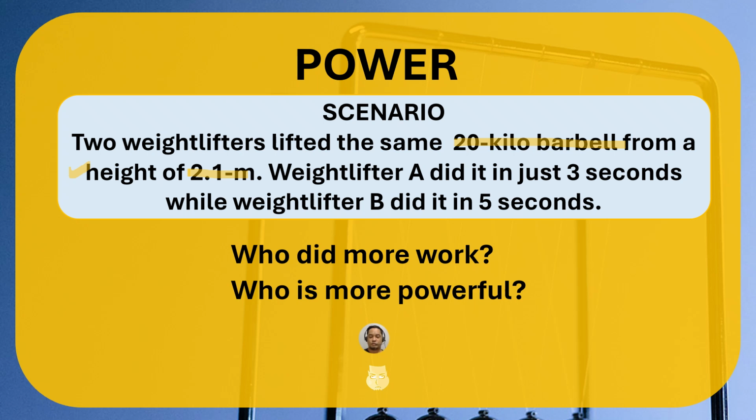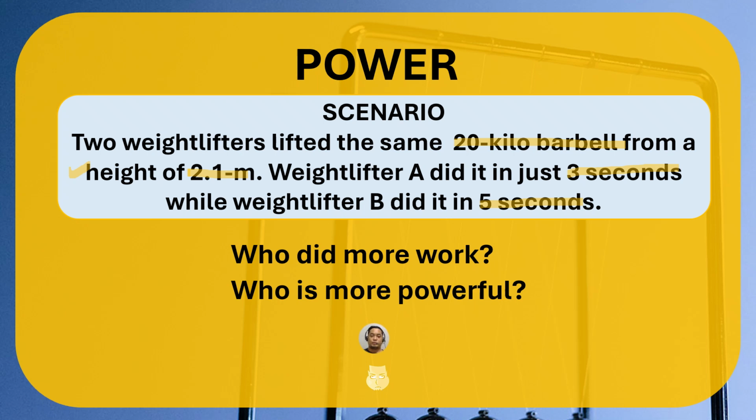But who is more powerful between the two? Try to imagine that weightlifter A lifted it in just 3 seconds while the other lifted it in 5 seconds. Okay, so try to guess. If you have a background on power in physics, probably you know the answer. I will spoil you now.